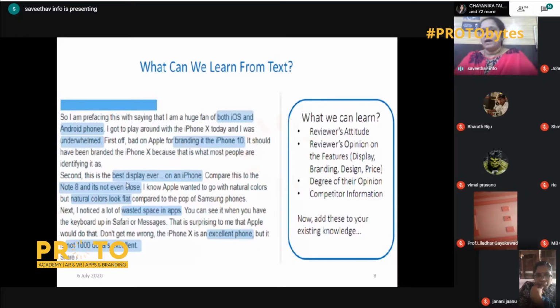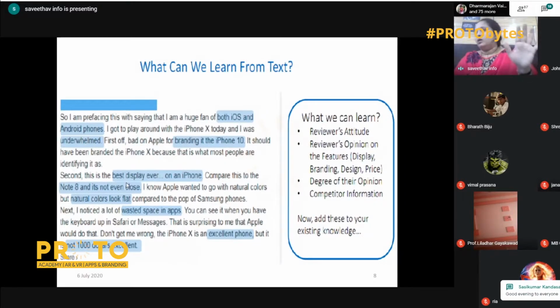First off, bad on Apple for branding it the iPhone 10. It should have been branded the iPhone Roman numeral X because that is what most people are identifying it as. Second, he says it has the best display ever. He compares it with the Note 8, and he also goes on with it, and he says it is an excellent phone.